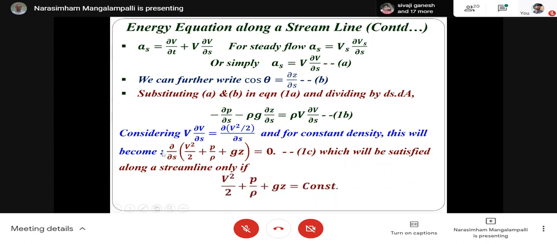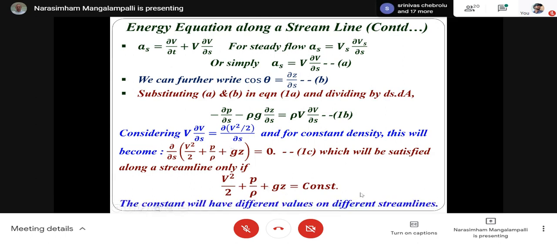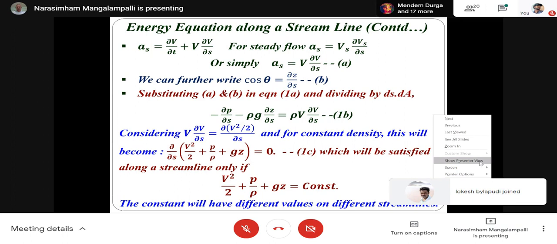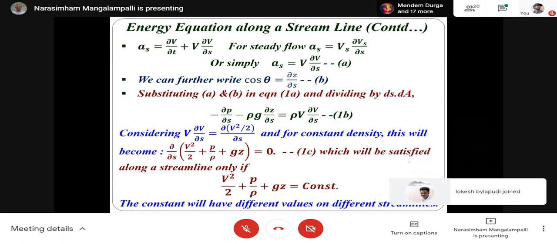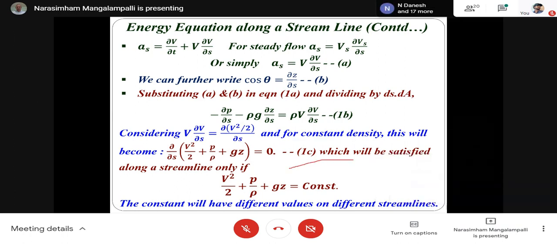So if you integrate along the streamline, you will get V square by 2 plus P by rho plus Gz is equal to constant. So this is nothing but your energy equation. The constant will have different values on different streamlines. If you take one streamline, maybe the total energy is some constant.